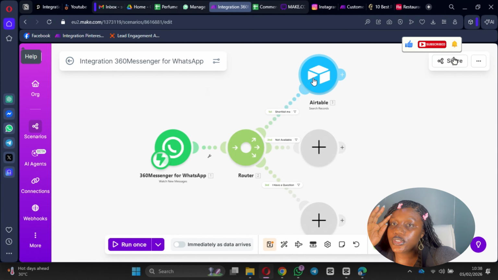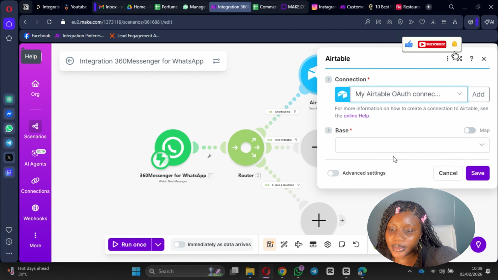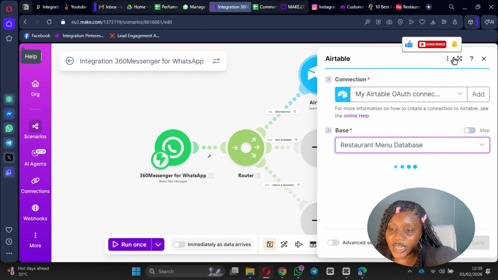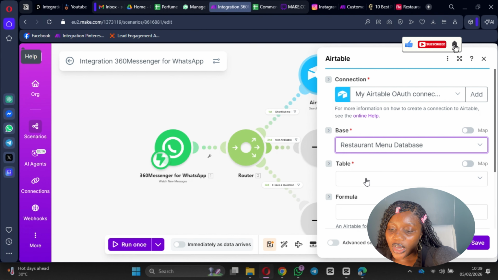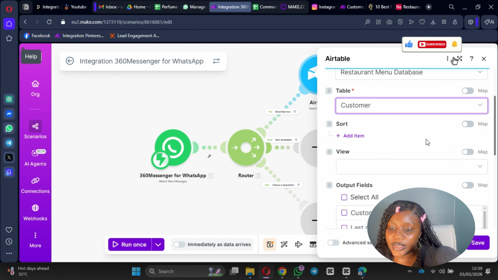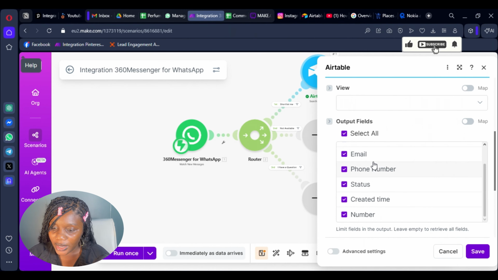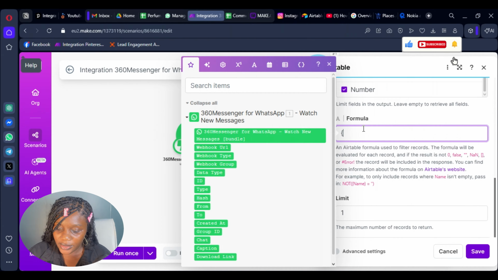So in order for us to determine which cast actually responded with what message, we want to search for the rows that will grab their number. If you don't know how to establish a connection, just click add here. It will redirect you to your Airtable so you can establish that connection. We'll check all our output fields here, and then we'll come down here and we set a formula.